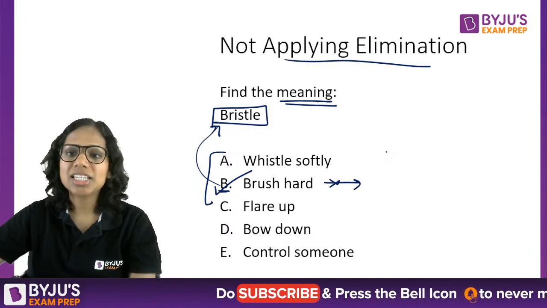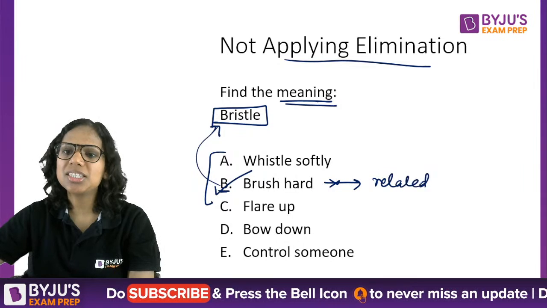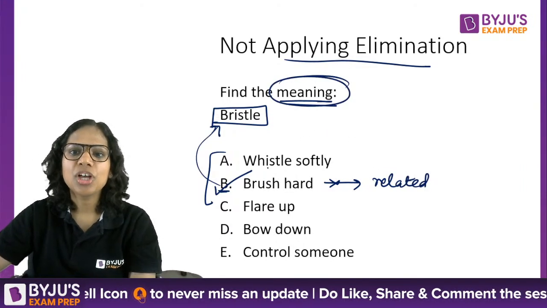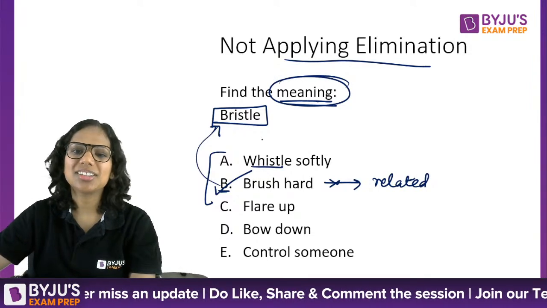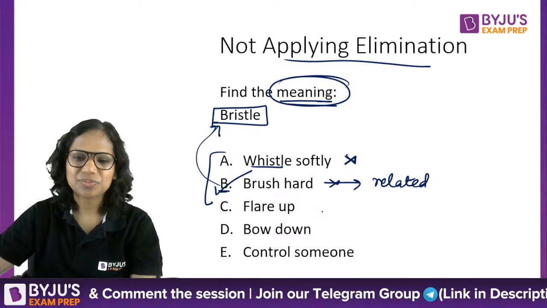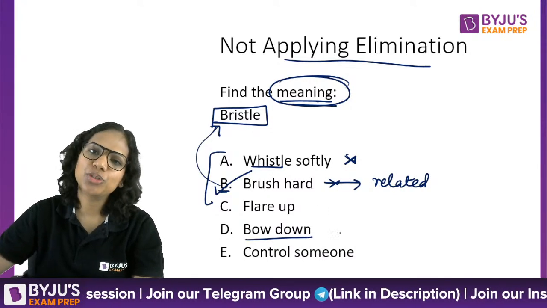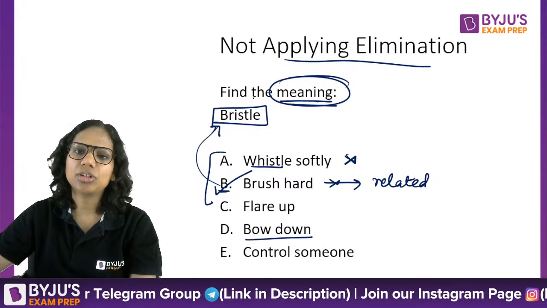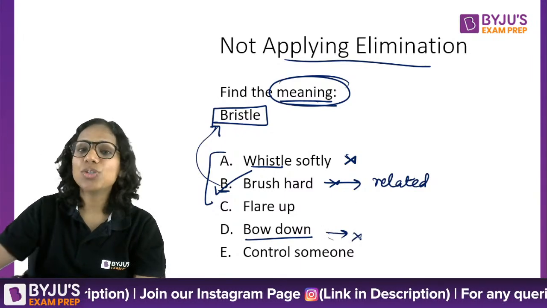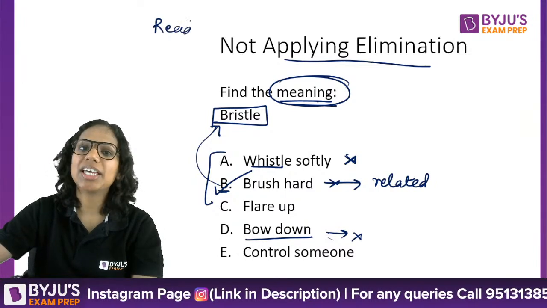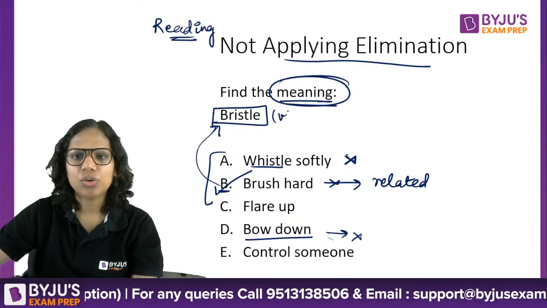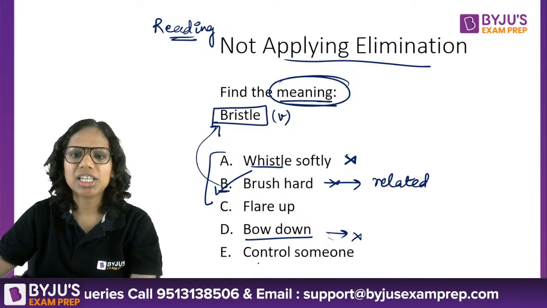Your mind understands that this is related, but is this the meaning or not? You have to become sure of that, isn't it? Bristling and whistling just sound similar. They're not related at all. So good, nobody has said A. To bow down to someone does not mean to bristle, right? Now see, reading can help you here indirectly. When I looked at this question, I realized first of all that I'm using it as a verb.